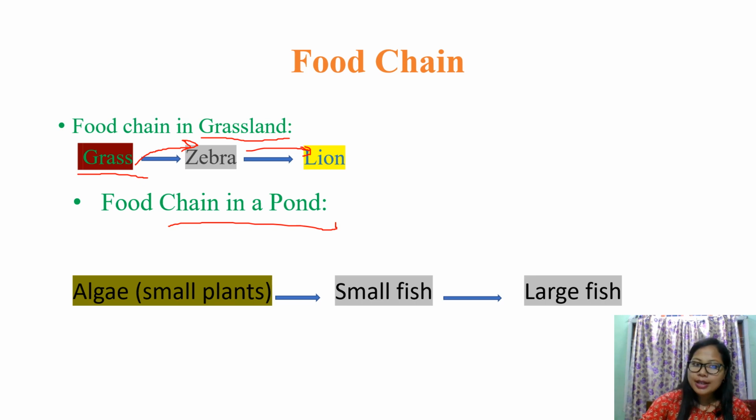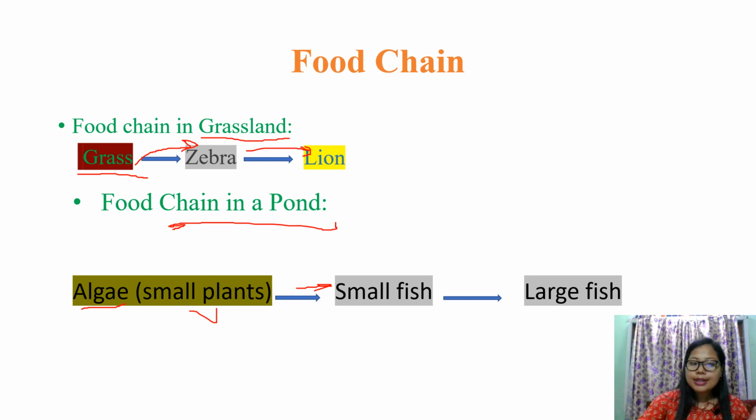And the next one is the food chain in a pond. Let's see what the first part is. Algae. You know what algae is? These are small plants. Especially in ponds, you can see green on the surface of the pond. You can see that very small, tiny plants. These small plants are eaten by fish. Do you know that fish eat algae? Okay, so fish eat algae.